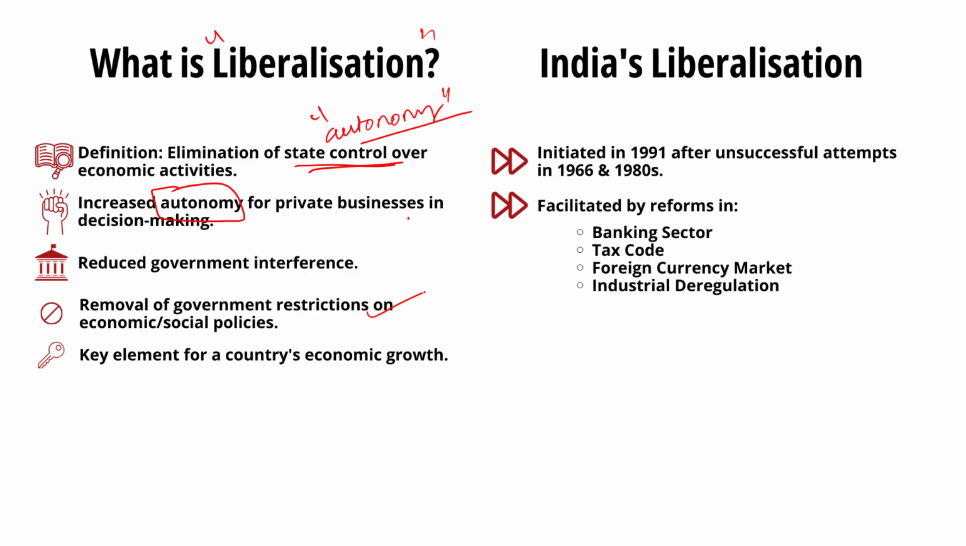Although there were unsuccessful efforts in 1966 and 1980, India's liberalization project ultimately took off in 1991. One of the key elements in the country's growth is liberalization. India's liberalization was facilitated by improvements in the banking sector, the tax code, the foreign currency market, and the deregulation of the industrial sector. So with these basics on liberalization, now let us analyze the veracity of each statement.